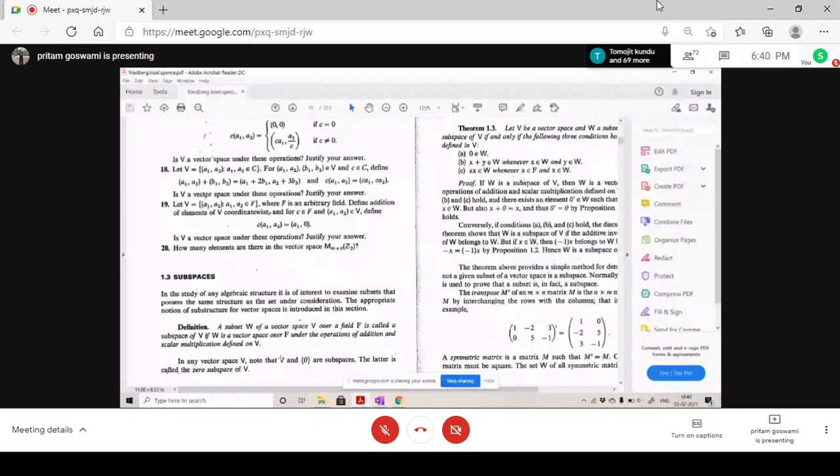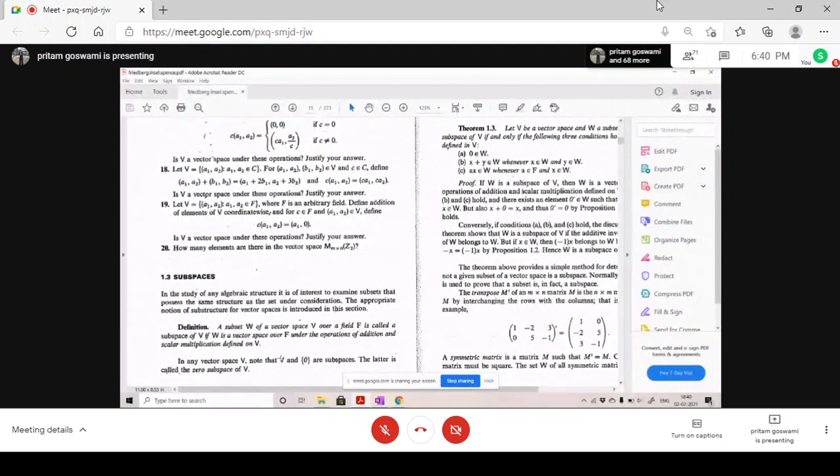V is a subspace of itself. I can say that. Similarly, for the null vector: a vector space will always contain the null vector. It is the definition, right?